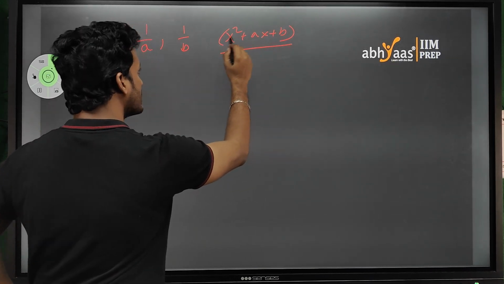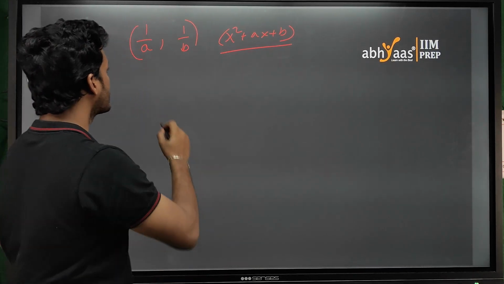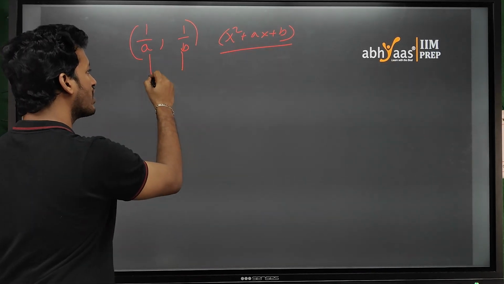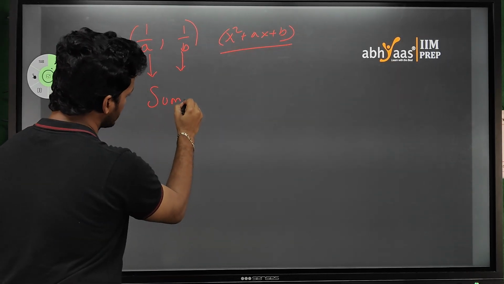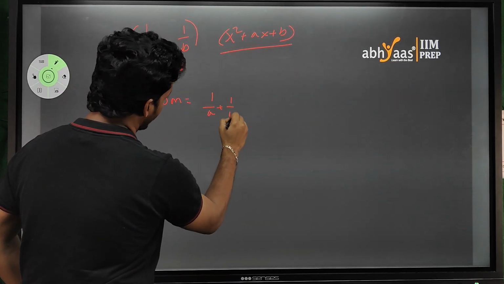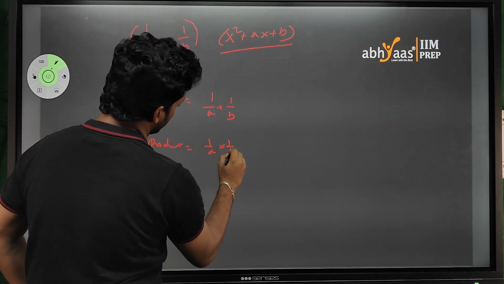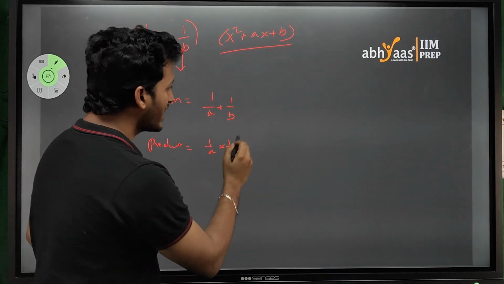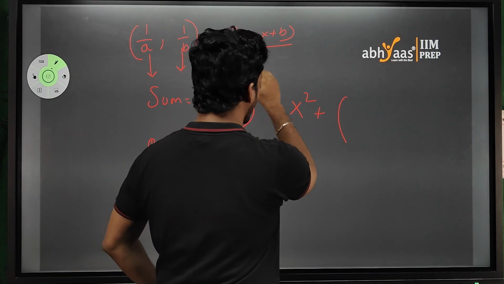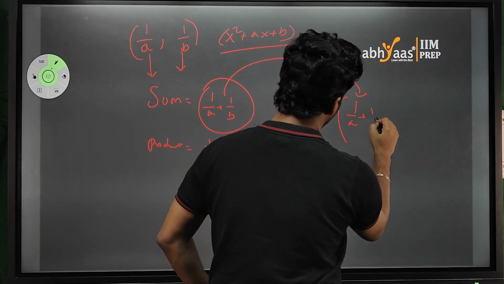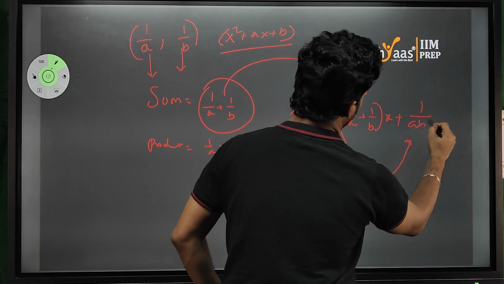Okay, in a quadratic equation, a and b values are given. What is the quadratic equation whose roots are 1 by a and 1 by b? That means you have to find the sum first, 1 by a plus 1 by b, and next the product, that is 1 by a into 1 by b. Now you can write x square minus the sum, 1 by a plus 1 by b, times x plus the product, 1 by ab.